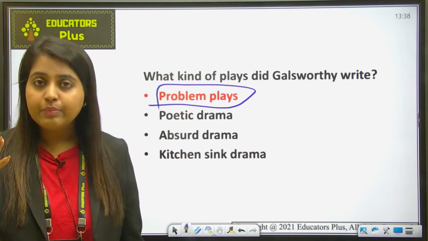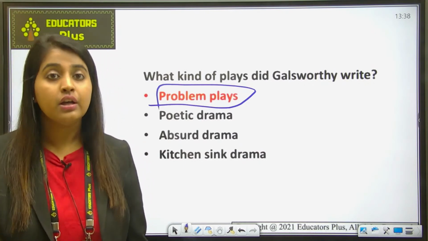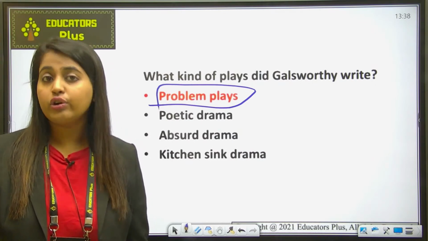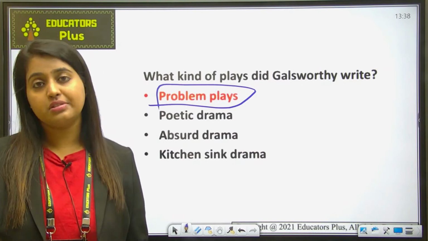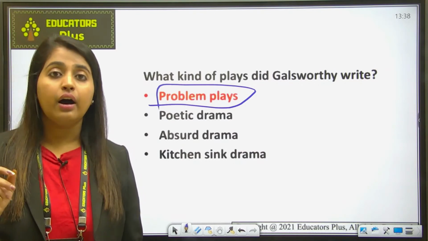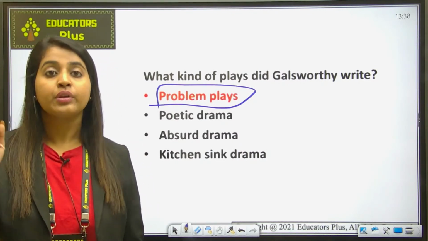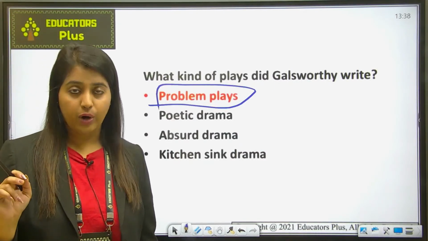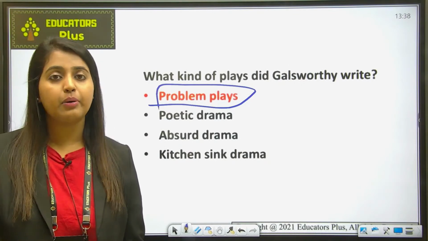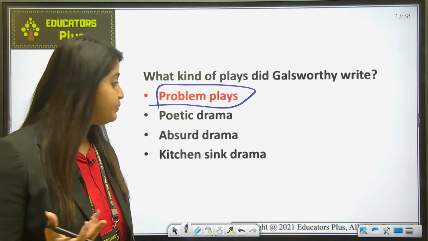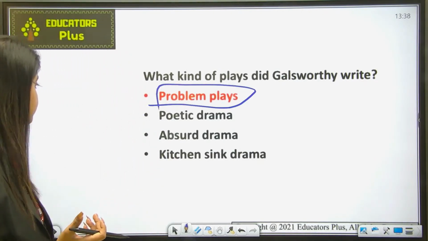And basically this John Galsworthy is a brilliant proponent of the genre of problem plays. For example, he has written Justice. As I already told you, Justice is a problem play which deals with issues related to prison administration and solitary confinement in England. Okay? And one of his plays, Skin Game, also discusses the problem of war. So as you can see, these plays discuss some problem and he discusses a solution to that particular problem. Okay, let's move ahead.